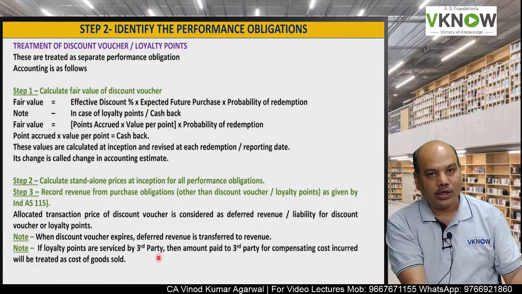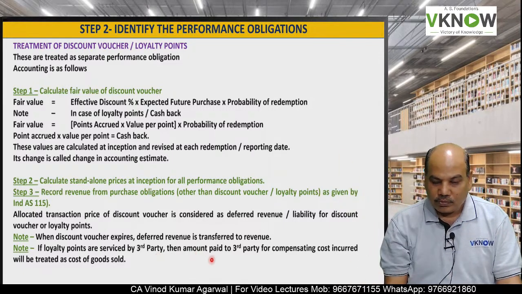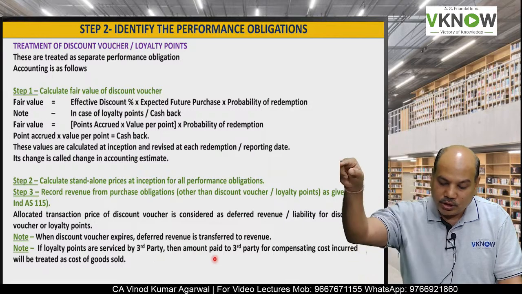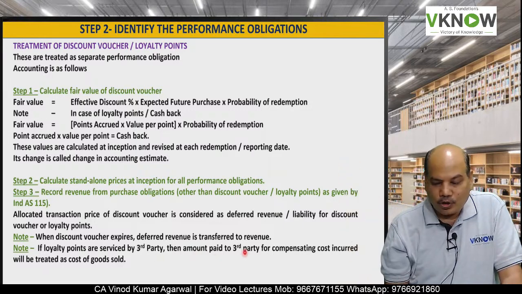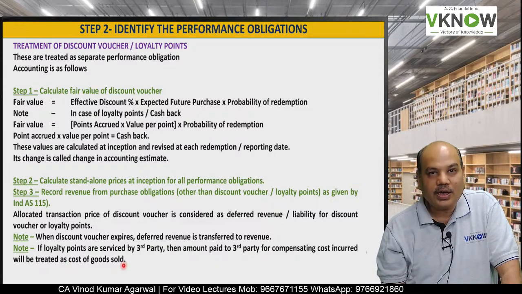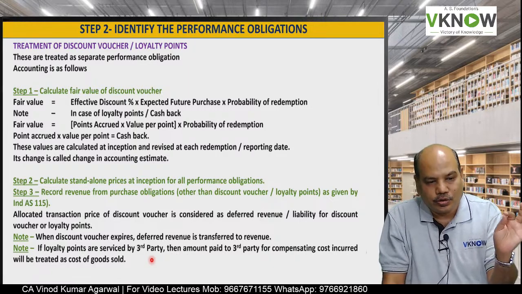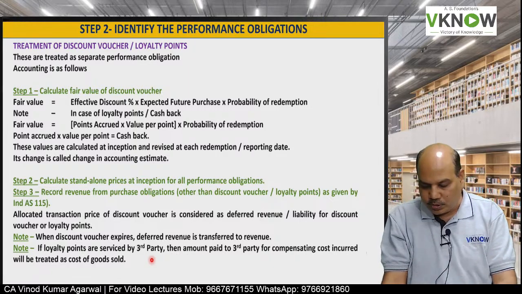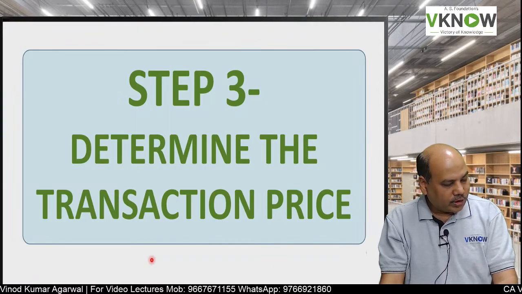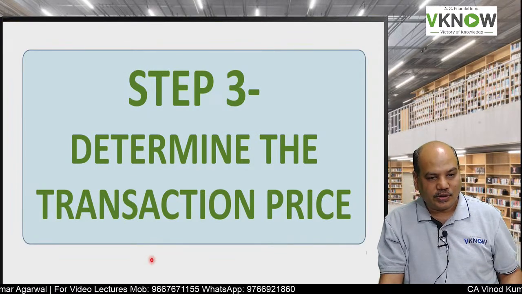So my loyalty point is serviced by the petrol pump dealer. Then the amount paid to the third party for compensating the cost incurred is treated as cost of goods sold, because that will also be treated as a cost of goods sold towards this book. So step number 3 is determining the transaction price.